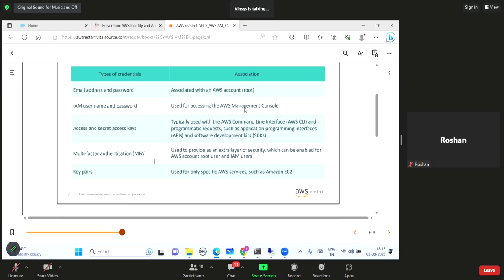We also have multi-factor authentication. I think I've already demonstrated it to you. If not, I will show you in an upcoming session. And key pairs. Key pairs are used for certain services like EC2. When you establish the SSH connection with the EC2 instance, you have to provide the public key, private key pair.